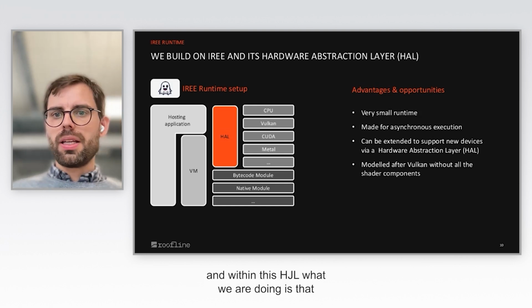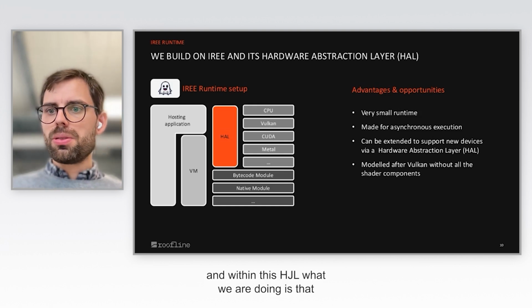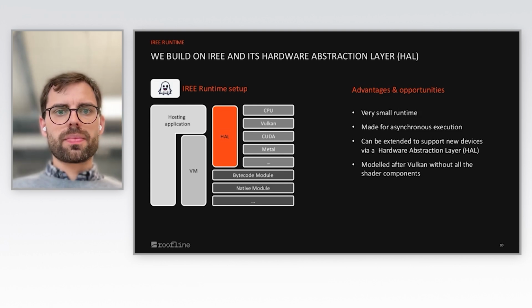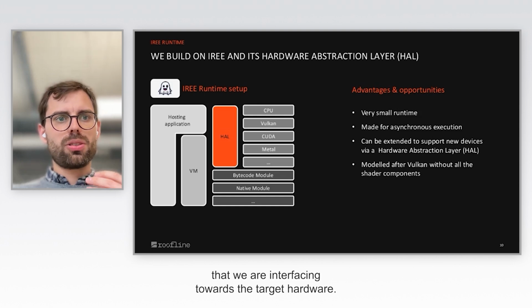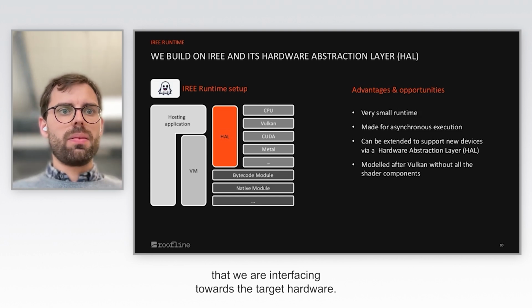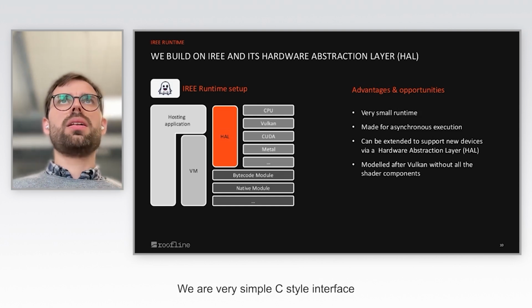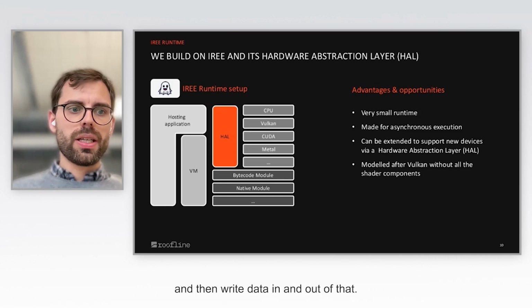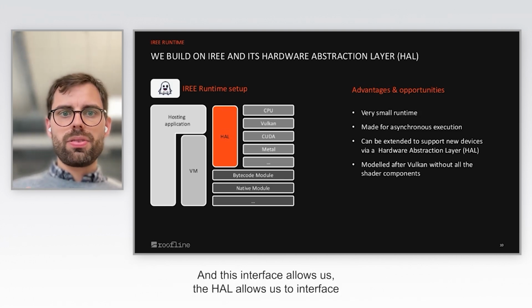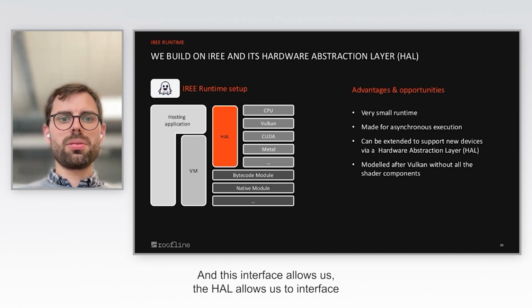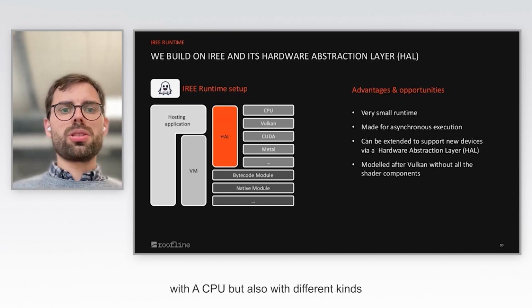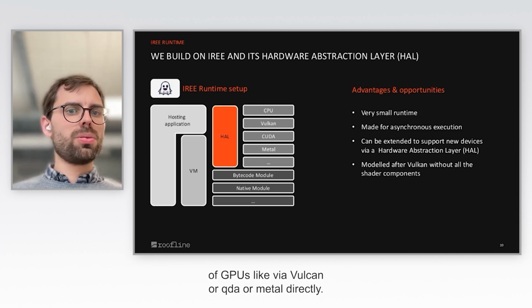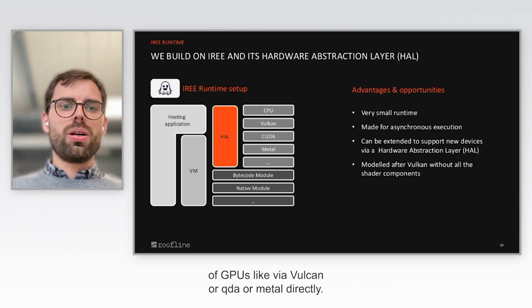And within this HAL, we are interfacing towards the target hardware via a very simple C-style interface where you can run the kernel and write data in and out of that. And this interface allows us to interface with the CPU, but also with different kinds of GPUs, like via Vulkan or CUDA or Metal directly.